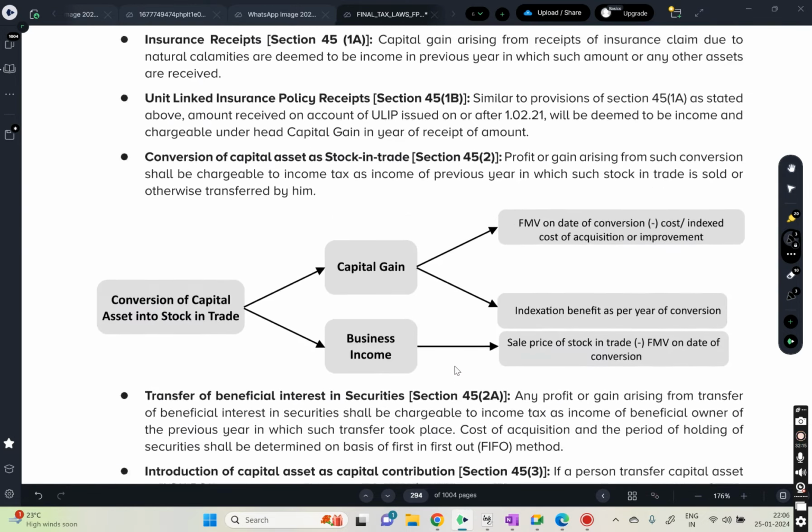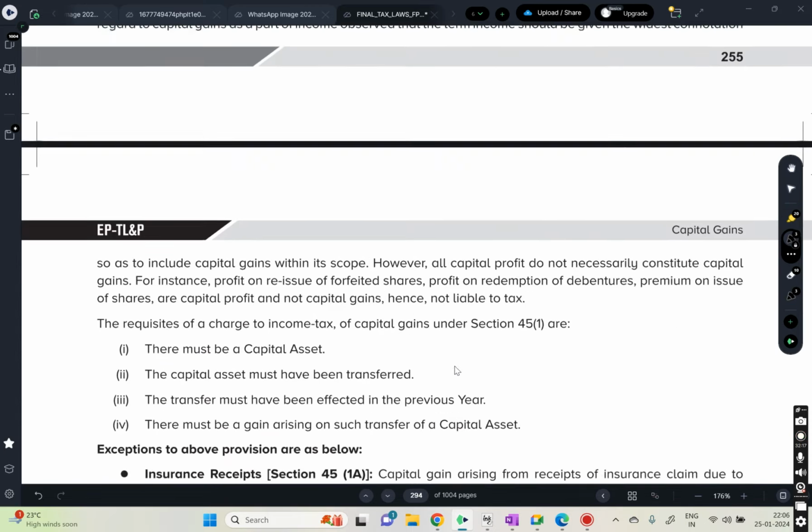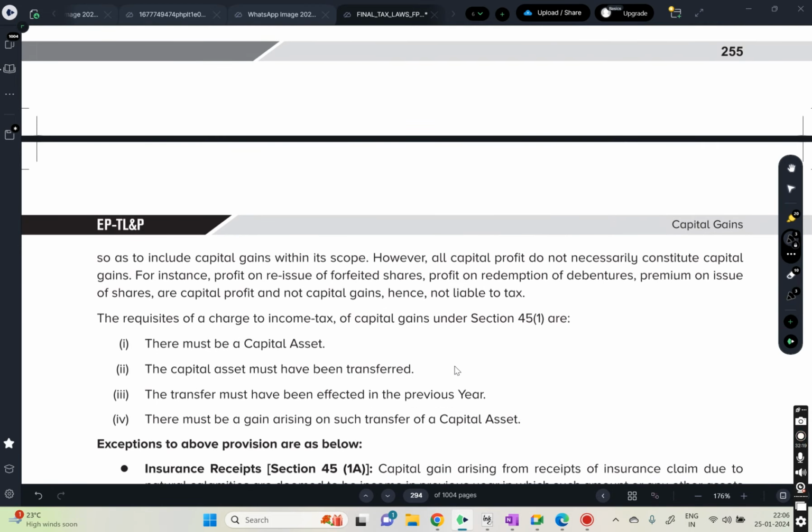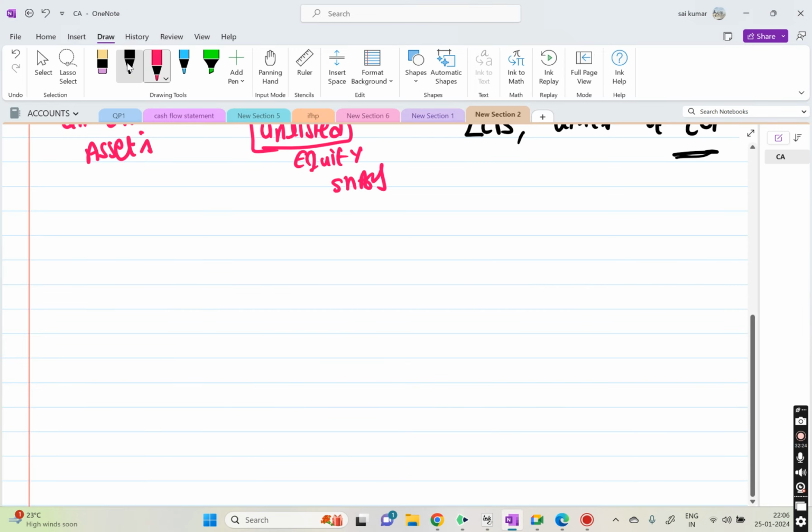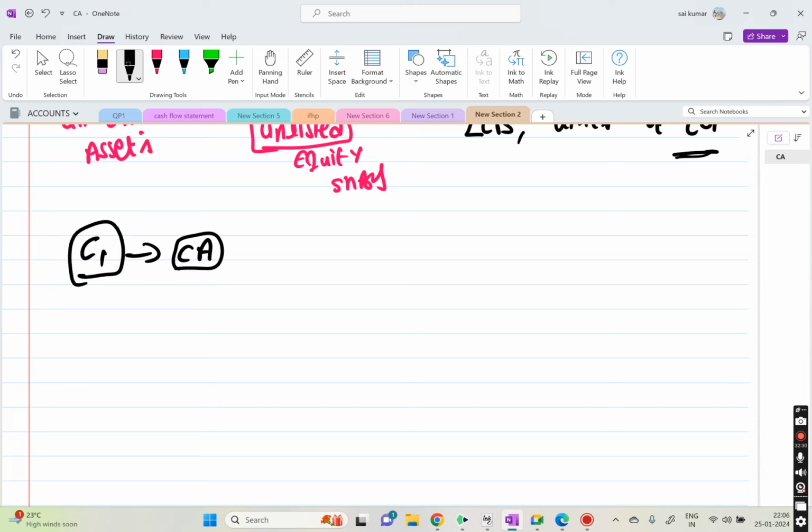So we have discussed what is a capital asset. And there are these conditions, right? If you want to charge the tax under the head of capital gains, condition one, first of all, it should be a capital asset. That means we have discussed what is excluded from capital asset.